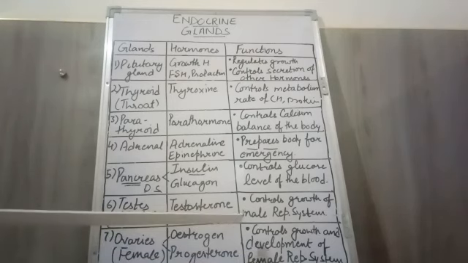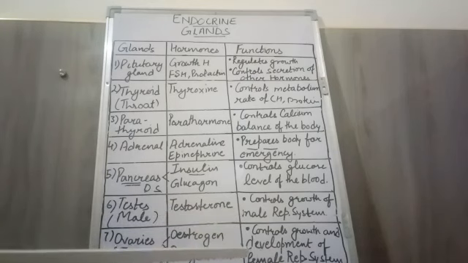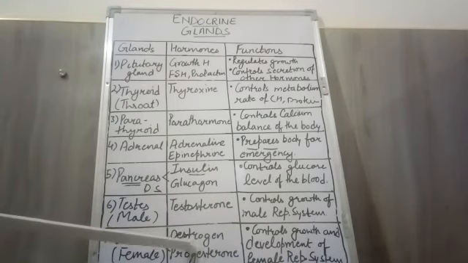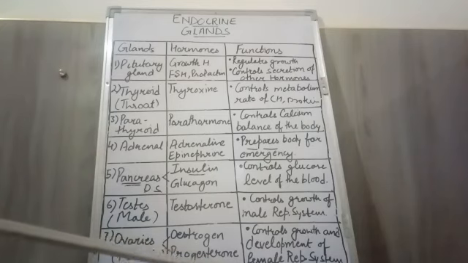It is involved in the growth and development of the female reproductive organs. Progesterone is involved in the formation of the corpus luteum and the Graafian follicle during the menstrual cycle. These two hormones also play a very important role in the development of secondary sexual characters.